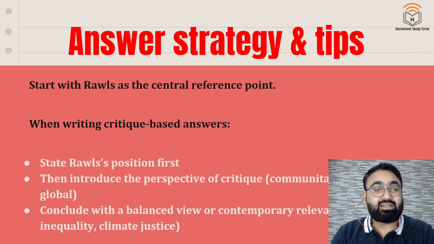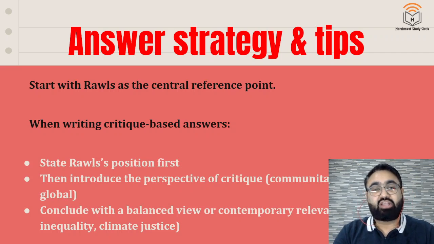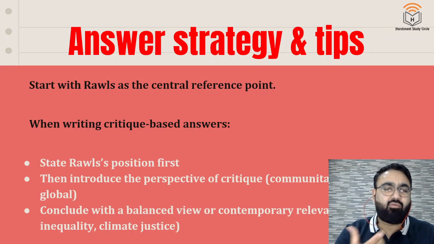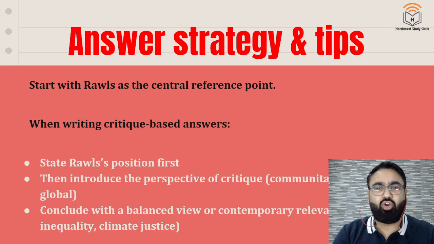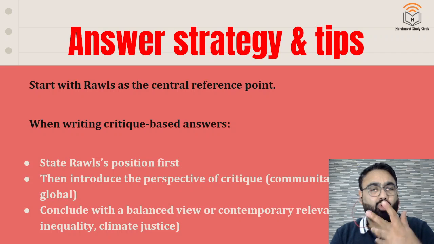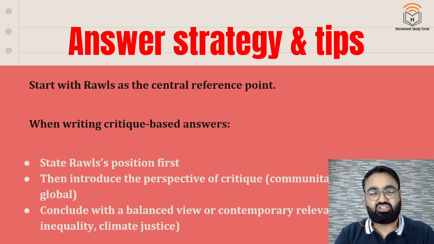Now, answer writing में, as I said, make sure कि justice से किसी भी answer में Rawls has to find a mention. You can start with Rawls as a central point depending on what the question is. Otherwise, start with the position of Rawls. What position did he give? What assumptions did he make? Talk about the critique that has been given by different thinkers. Means किसने Rawls की theory में कौन कौन से loopholes निकाले हैं? What have been the critique? And give a balanced view about what is the relevance point of justice today.